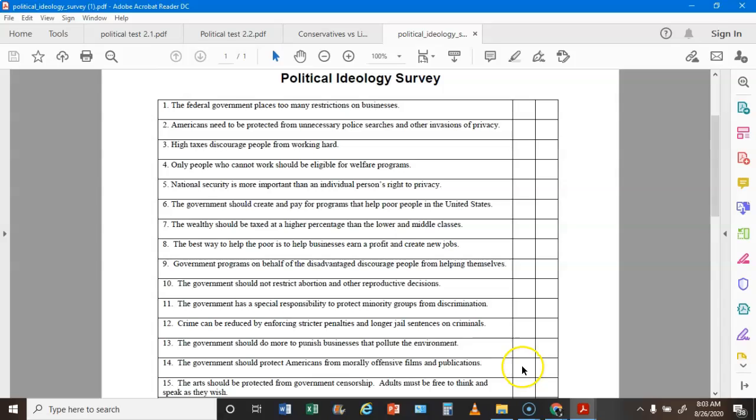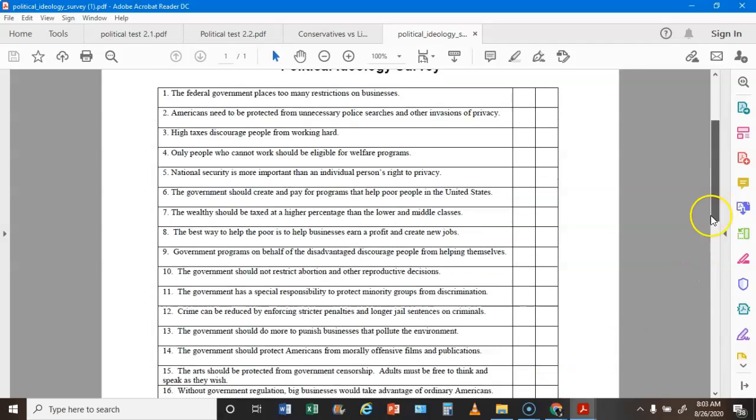The government should protect Americans from morally offensive publications. If you agree, that's a C. If you disagree, that's an L. The arts should be protected from government censorship. Adults must be free to think and speak as they wish. If you agree, that's an L. If you disagree, that's a C.